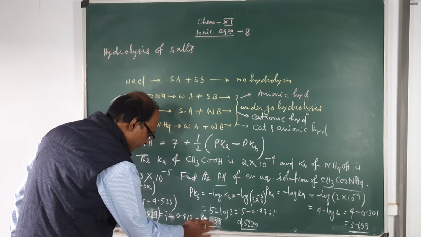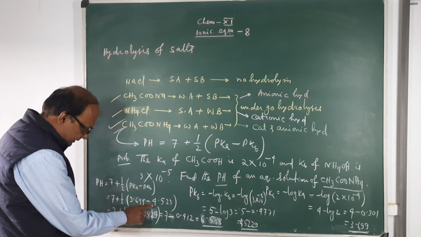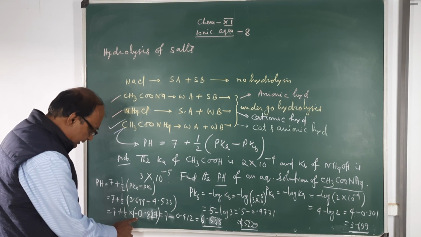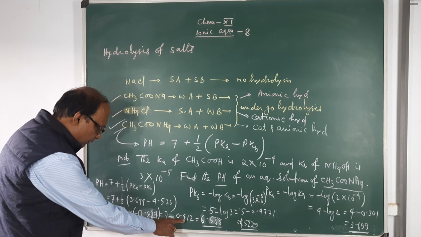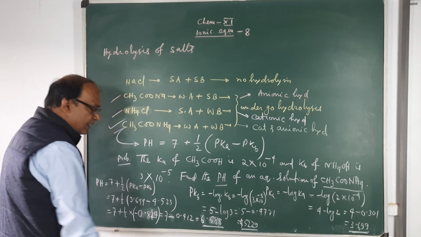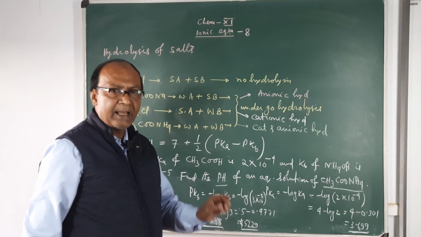Because this is minus sign, this one is greater, so it will be 7 minus 0.412, that is 6.588. This will be the pH after hydrolysis. That means the solution will be slightly acidic in nature.